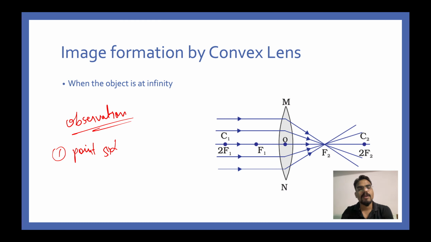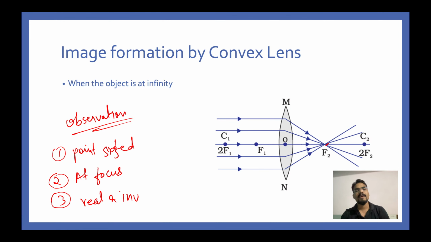Secondly, it is formed at the focus, and yes, you have guessed it correctly, since the light rays are actually meeting, the image is real, and obviously if it is real, it should be inverted. So this is the case when the object is at infinity.